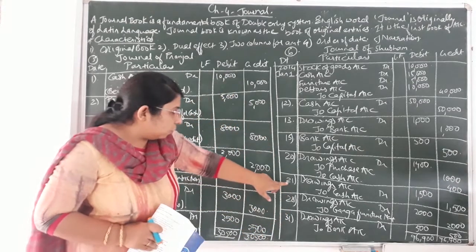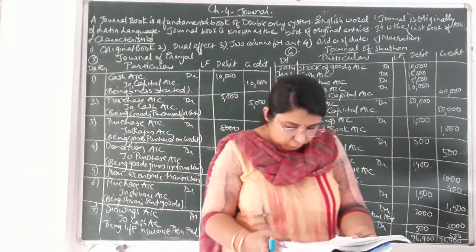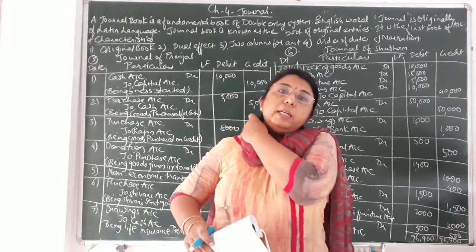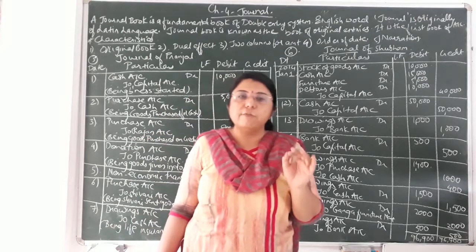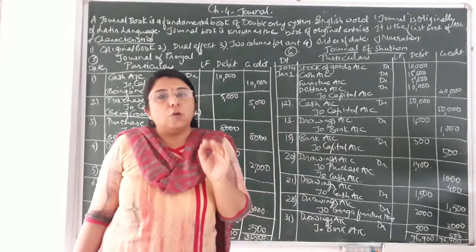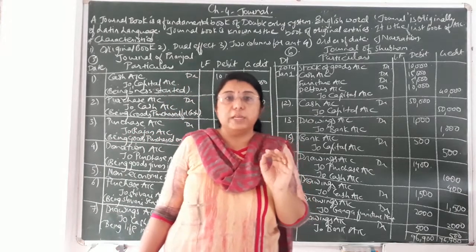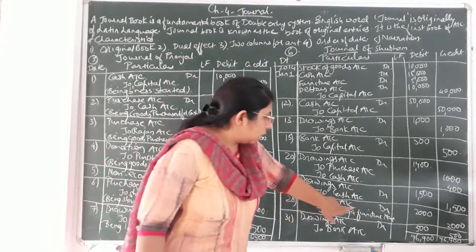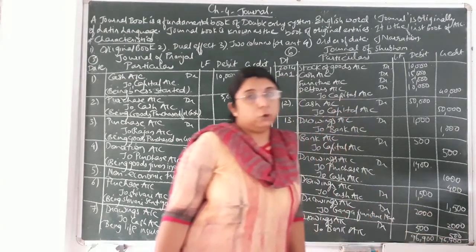Okay, after completion of 21st entry, afterwards 28th date: furniture of rupees 2000 purchased from Ganga Furniture Mart for house. Now over here it is clearly mentioned we have purchased the furniture, but that furniture we have purchased from Ganga Furniture Mart for house purpose, for personal purpose. Whenever for a personal reason we have purchased or sold anything, then the word drawings would be recorded over there. So you can see again I have written over here, drawings account debit to Ganga Furniture Mart account credit, that is by rupees 2000.